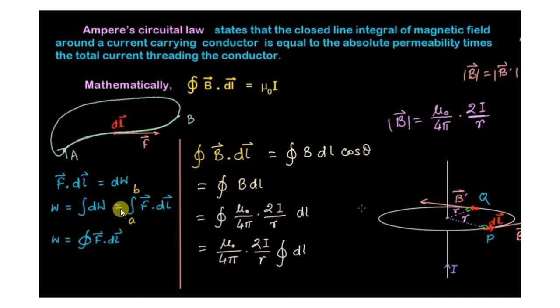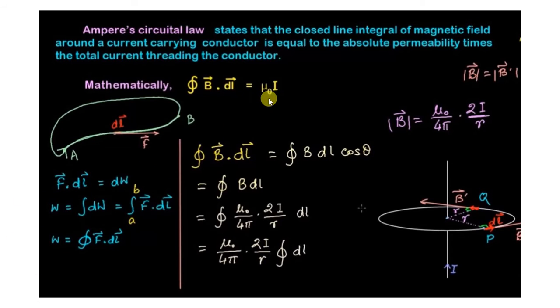But what are the limits? The limits are from A to B. So the integral of F·dl goes from position A to B. But suppose it goes from A to B and then becomes a closed loop from B back to A. Again it comes back to A. On that time the work W equals the closed loop integral of F·dl. So this is classical mechanics.